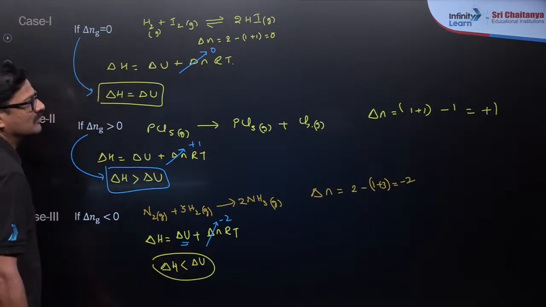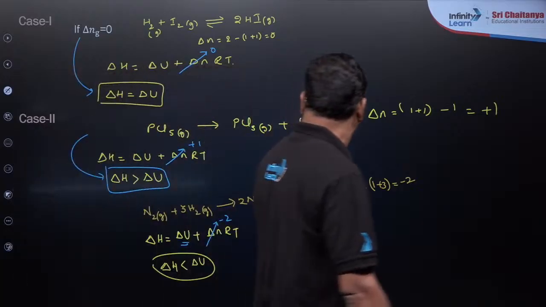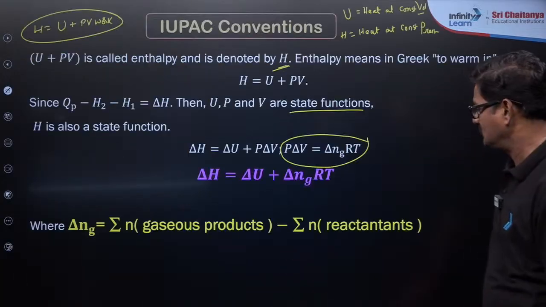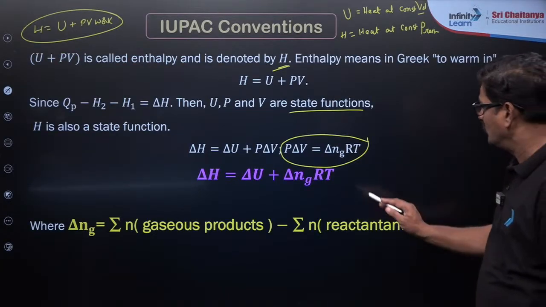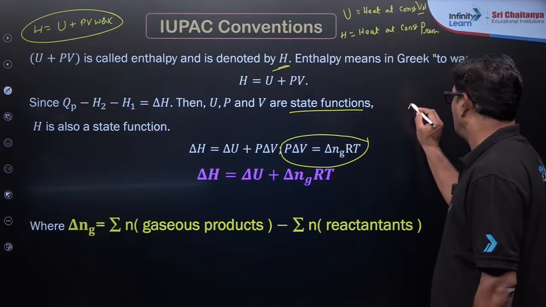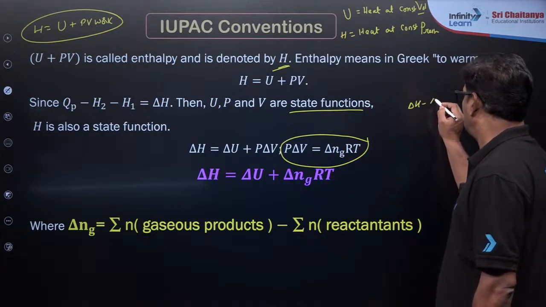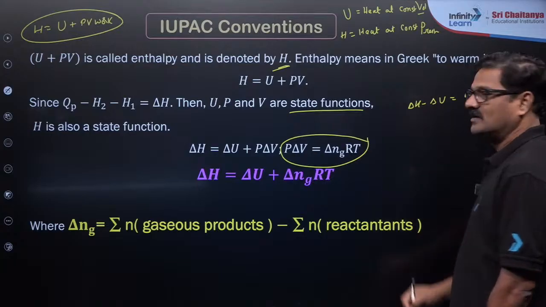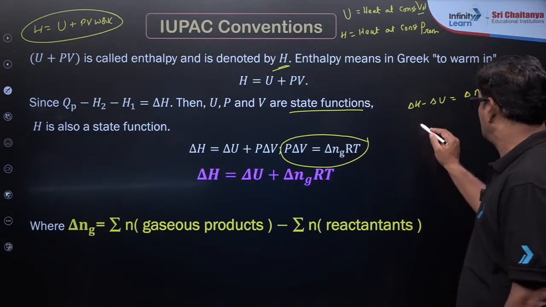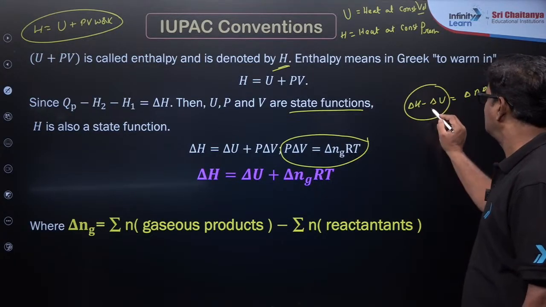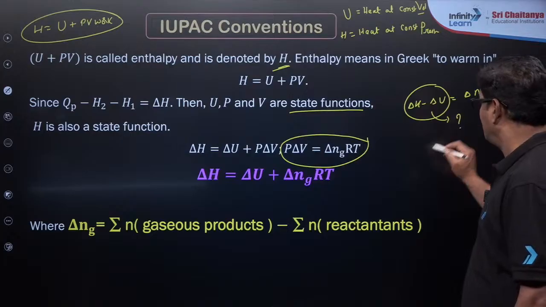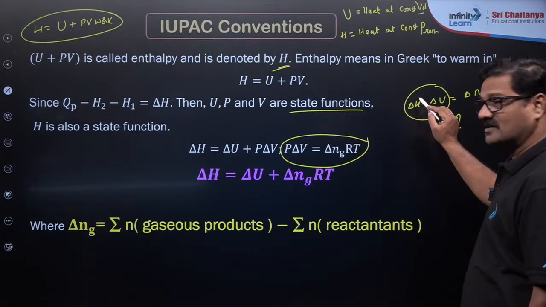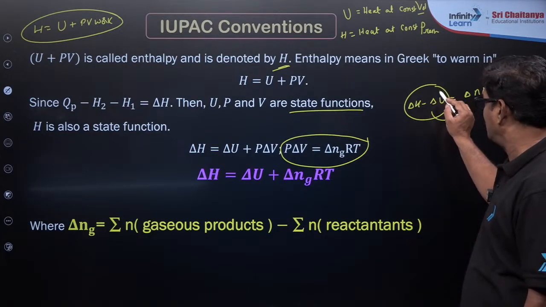Now how can the NEET examination ask this? Look at this. In this you are going to have delta H minus delta U is equal to delta nRT. Understand or not? You will be asked what is the difference between heat at constant pressure and heat at constant volume.